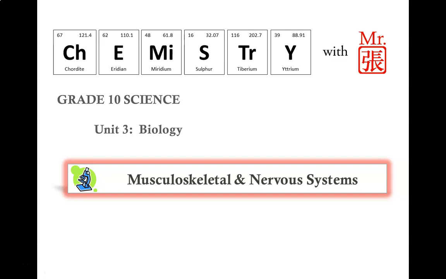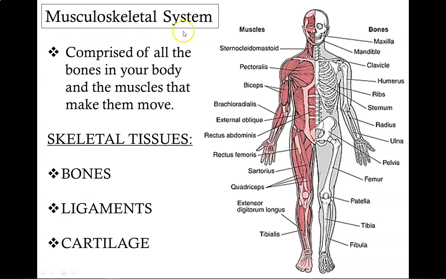In this video tutorial, we will look at the musculoskeletal and nervous systems. The musculoskeletal system is comprised of all the bones in your body and the muscles that make them move. That's why it's called musculoskeletal: muscles, skeleton. Skeletal tissues include bones, ligaments, and cartilage.